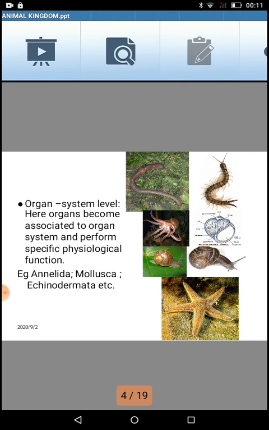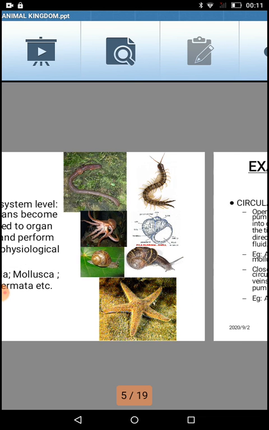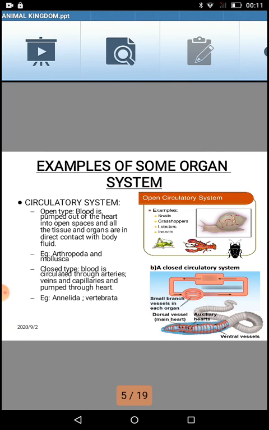I'm just reading the slide. Here organs become associated for performing a specific physiological function. Examples: Annelida, Mollusca, Echinodermata, etc. When we move ahead, there are different organs in the body, as we just talked about. But some complexities are also seen among the organ systems. Here you can have an example. One of them is the circulatory system.